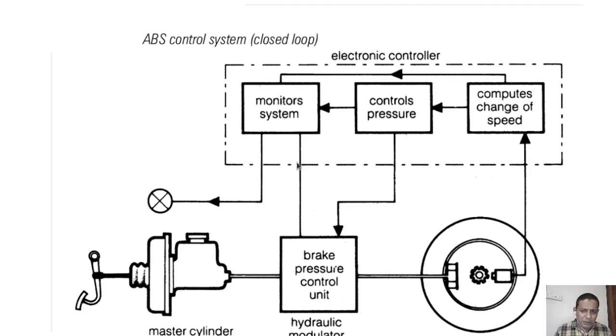It monitors the speed of the wheel, and other parameters, such as whether you have applied the brake. We have to check whether you have applied the brake. ABS has to work only when you have applied the brake and, at the same time, the tire comes to rest. If the tire is not coming to lock, ABS should not work. ABS should work only when the tire comes to a lock condition.